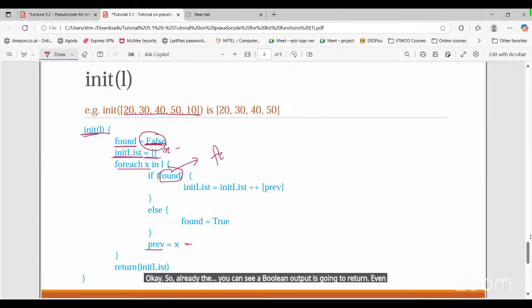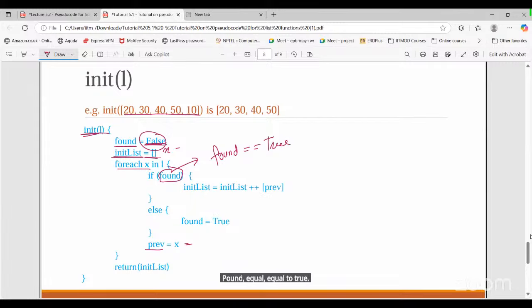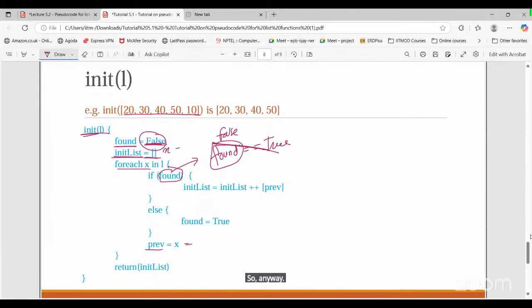Even if you compare, let's say for example, found equal to true. See, if I put the value of found here, that is false. So false is equal to true. No. Anyway, we are comparing Boolean and the output will be Boolean only. So it is a false condition, right? But here if we have true, so if true, that's it. And here again we are comparing true equals to true.